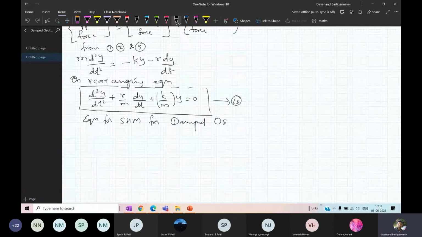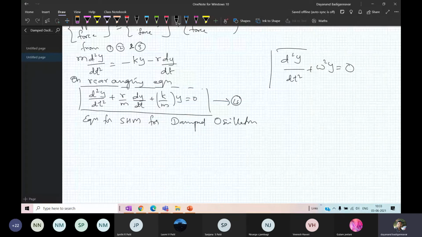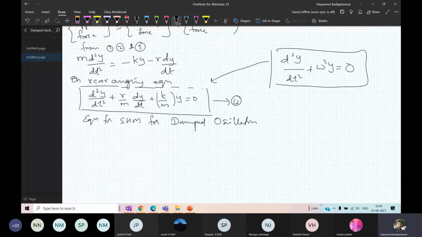d2y by dt square plus omega square y is equal to 0. This is the equation. Okay. This is almost the same as this. The only thing you have added is this term for damping. The rest is the same. Okay. Got it. Now here, I can just simplify this equation again.